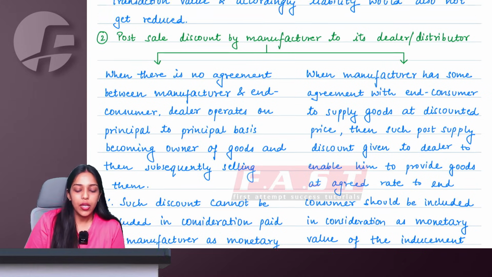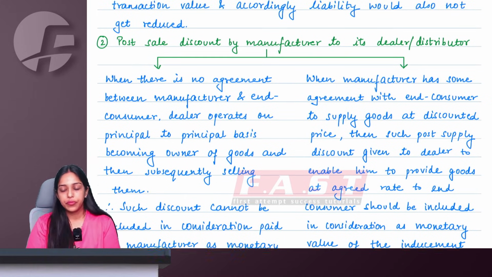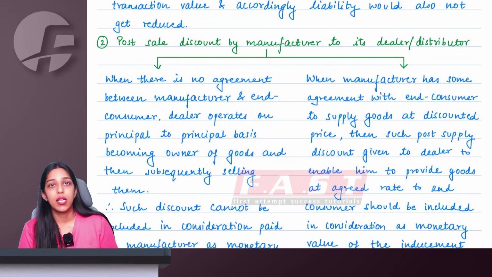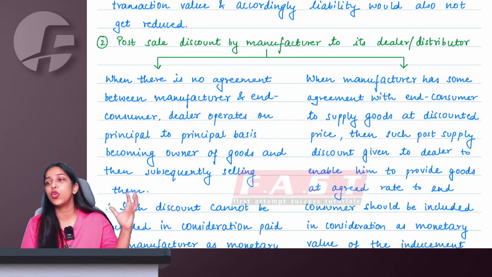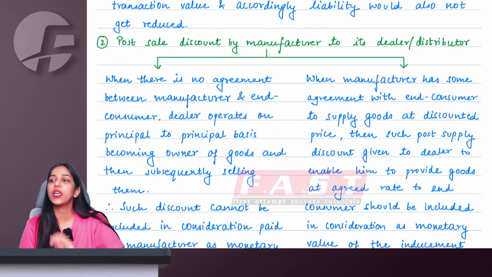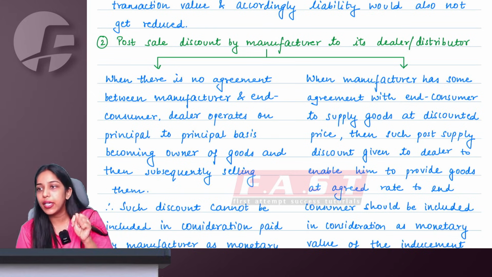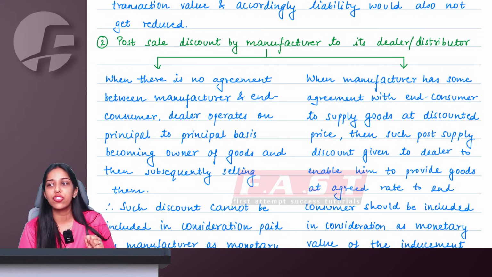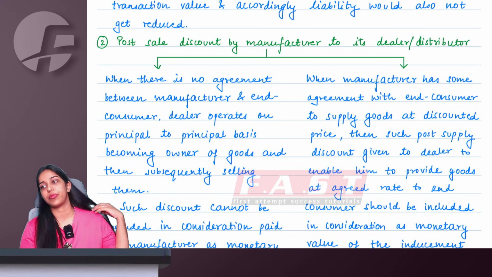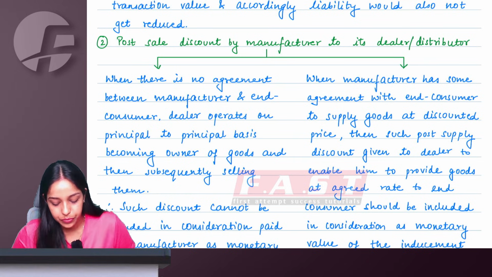it is going to be classified as supply under GST. So here we are saying that, ma'am, when a manufacturer is giving some post-sale discounts to dealers, is it because the manufacturer wants the dealer to push the sale, induce further supply, to do something, therefore this discount is given, and therefore it should be considered as a separate consideration and made taxable? This is the question. Now what is going to be the answer?